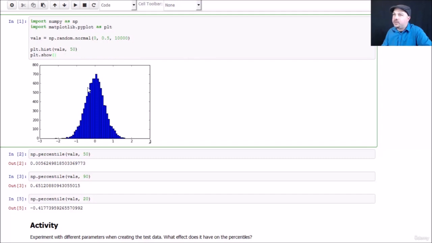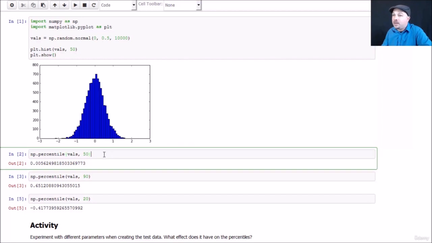And we're going to plot a histogram and see what we come up with, and it looks something like that. Very much like a normal distribution, but because there is a random component, we have a little outlier here. Things are tipped a little bit to the right here, a little bit of random variation there to make things interesting. Now, to compute the percentile values of this distribution, NumPy provides a very handy percentile function that will do that for you. So we created our vals list of data here using numpy.random.normal, and I can just call np.percentile to figure out the 50th percentile value in this example, and that turns out to be 0.005.